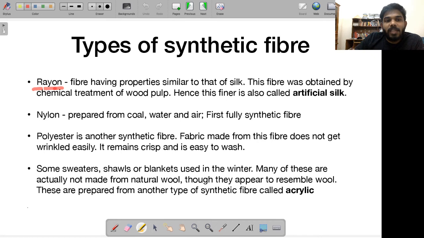We have something called rayon. Rayon is a fiber that has properties similar to that of silk. So people are using it as a replacement for silk. This is cheaper than silk also.